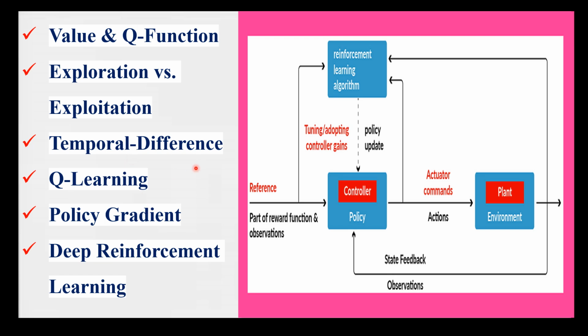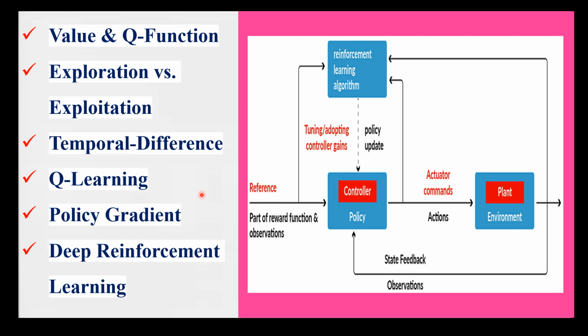Then comes Q learning. Now Q learning is a reinforcement learning algorithm that learns the optimal Q function by updating the actions taken by the agent in an environment that lead to the highest reward. Q learning uses the temporal difference learning method to update the Q function. In the fashion domain, Q learning would involve learning which specific outfit leads to the highest client satisfaction, based on the feedback received and previous Q function estimates.